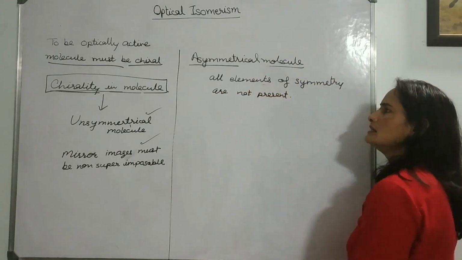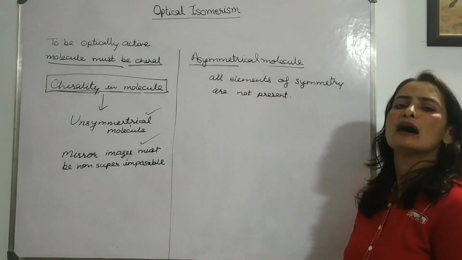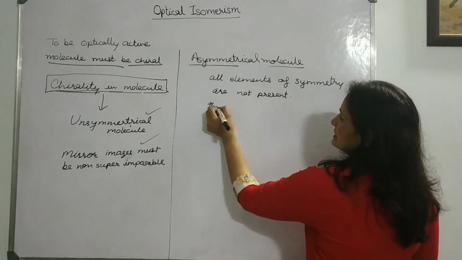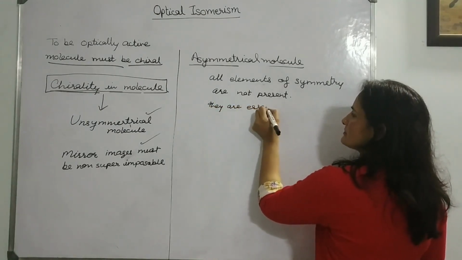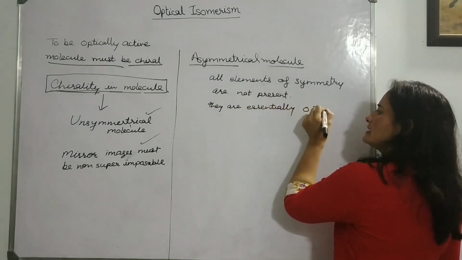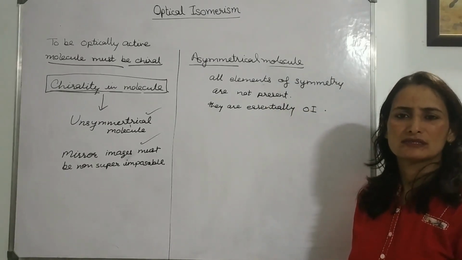And asymmetrical molecules are essentially optically active and will show optical isomerism.